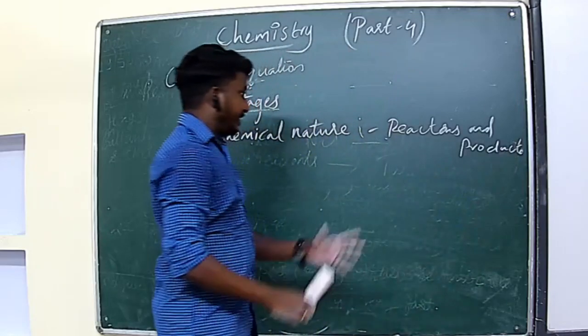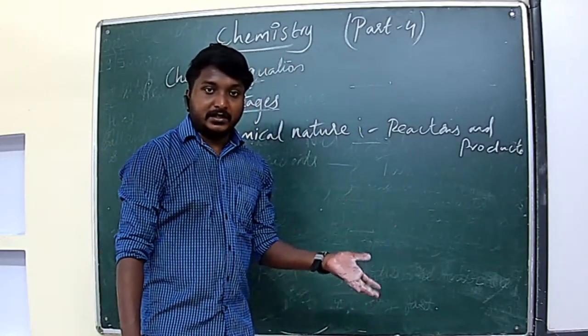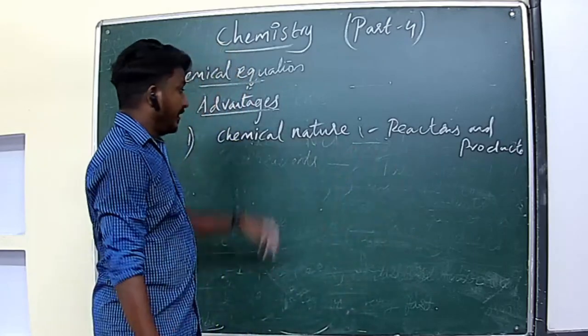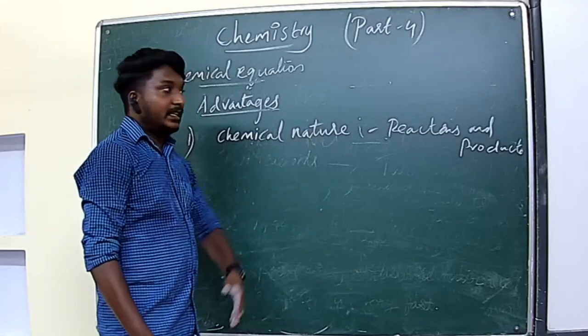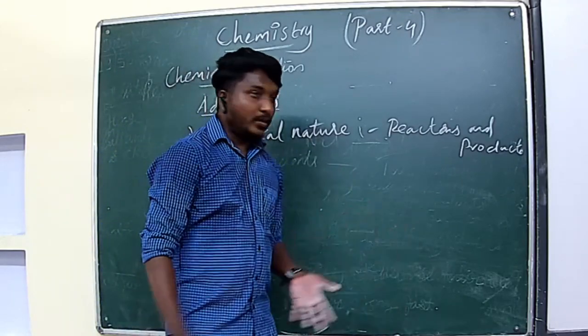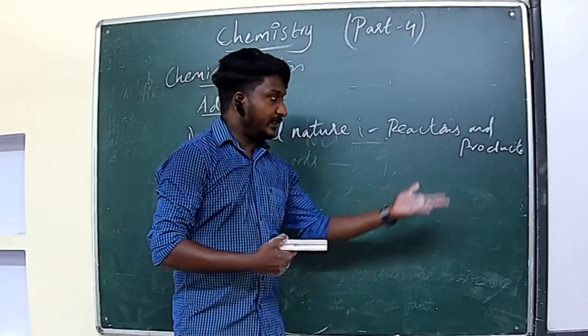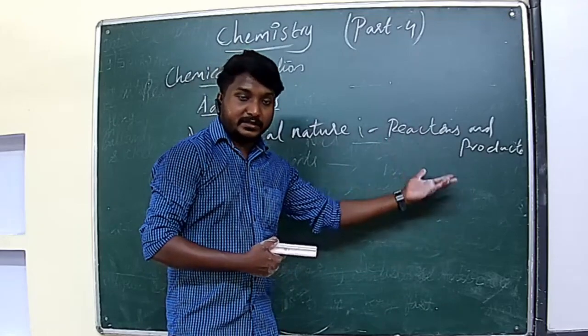That means we can understand whether the reactants are acid or base. That's the chemical nature, meaning the reactants' activity. Whether the reactants are acid or base, or whether the products are acid or base.